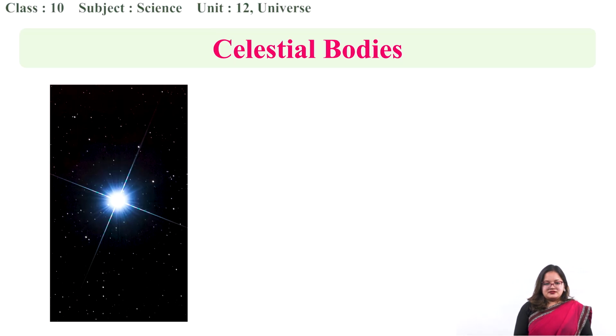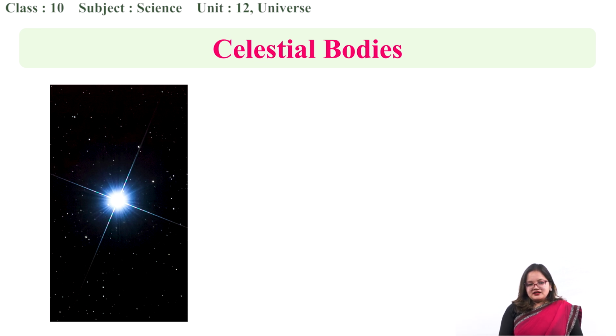So we have talked about nebula, we have talked about black hole. We will talk about the life cycle of stars later. Now let's look at some celestial bodies which we have heard. We will learn about them briefly. What is this? I think your answer is star.